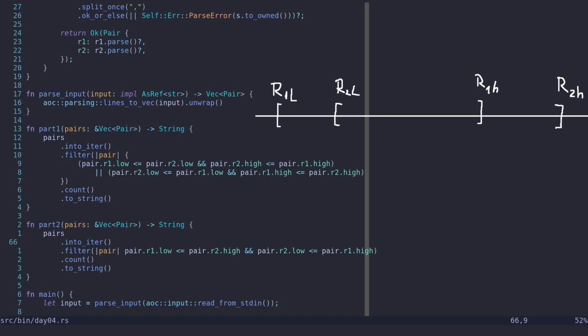And for the second part, the condition would be that the lower end of the first range should be lower than the higher end of the second range, and the lower end of the second range should be lower than the higher end of the first range.